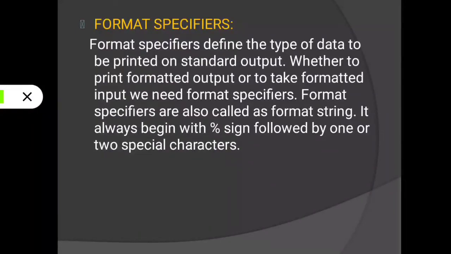We use a format specifier to identify which type of data we want to enter. Suppose we need to enter an integer type, then we should use %d, which is the format specifier for int data type. Similarly, it is used to identify which type of data we need to enter or print. That is called format specifier.